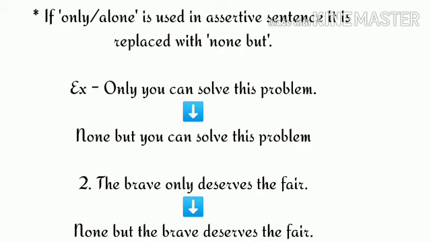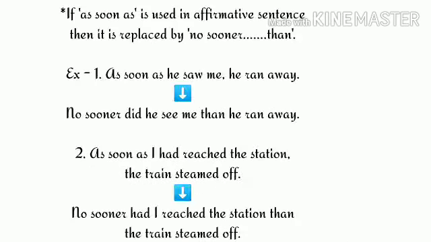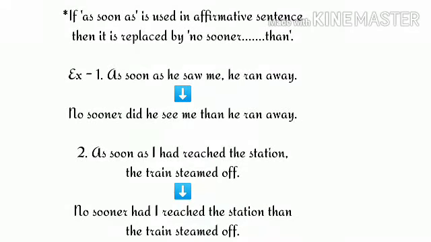Look at another example. The brave only deserves the fair. Here also we have the word only in the assertive sentence and so we have to replace it with none but. So the negative sentence we get is none but the brave deserves the fair. Clear? Now the next condition is if in an assertive sentence as soon as is used, then it is replaced by no sooner than in a negative sentence.